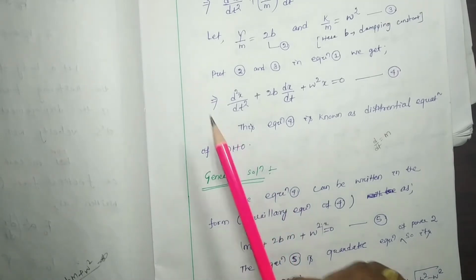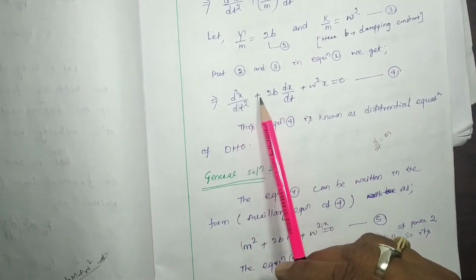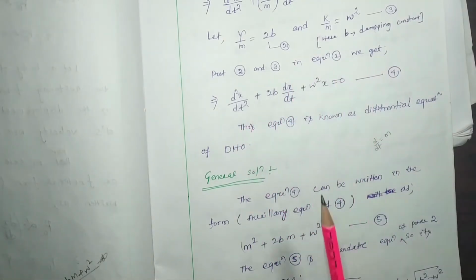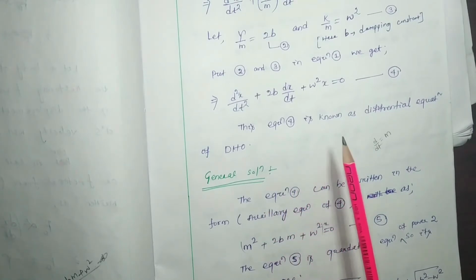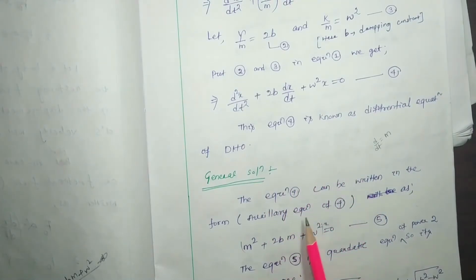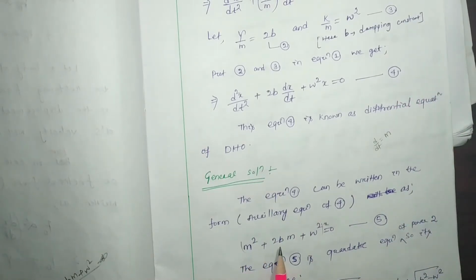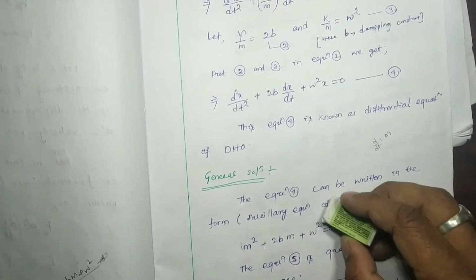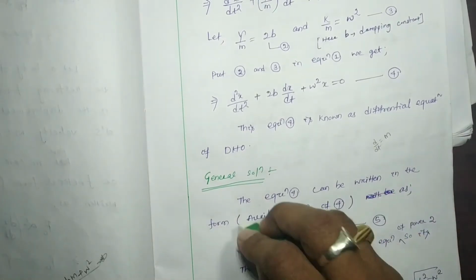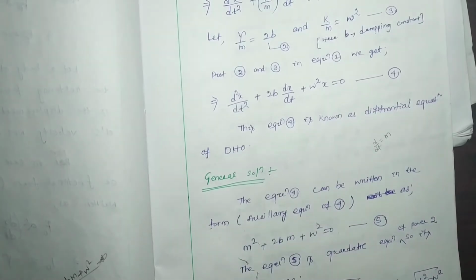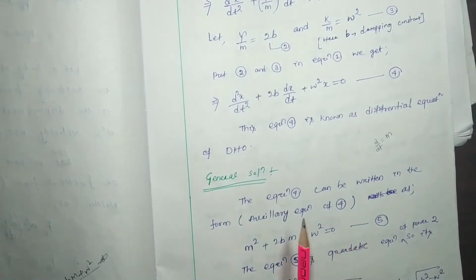So if we have a differential equation having constant coefficients, then this can be solved by considering the auxiliary equation. So the auxiliary equation of equation number 4 is m square plus 2bm plus omega square equal to 0. Let it be equation number 5. These things, that is x and all, no need to write. The auxiliary equation will be m square plus 2bm plus omega square equal to 0.